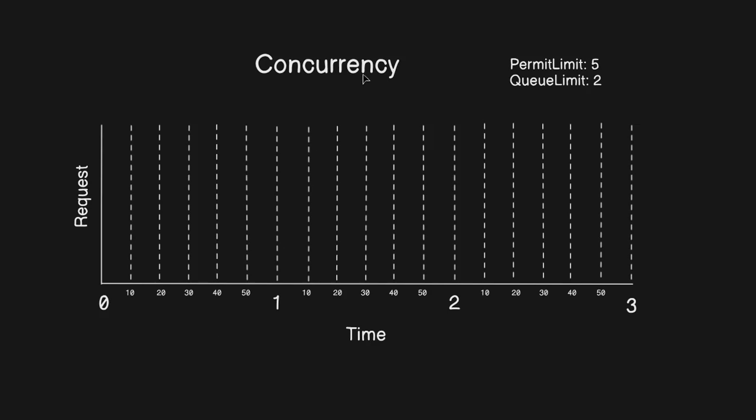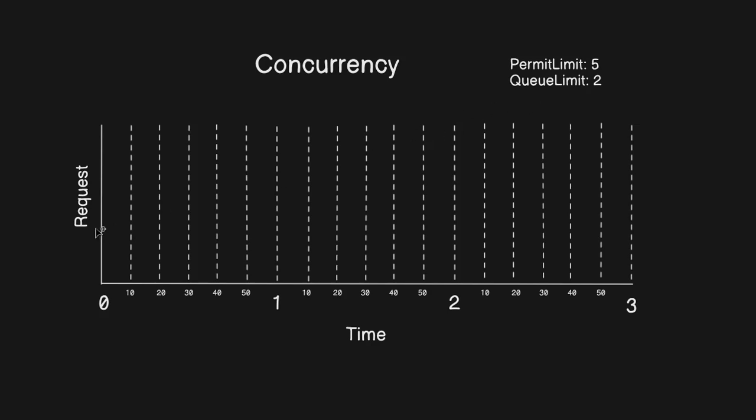Let's take a look at concurrency policy. In concurrency policy, there is no time duration. It has 2 options, permit limit and queue limit. Permit limit is how many requests it is going to accept at the same time, and queue limit is, suppose I send 10 requests, it accepts 5 requests plus 2 put in the queue, and then all the other requests are going to be declined by the system.